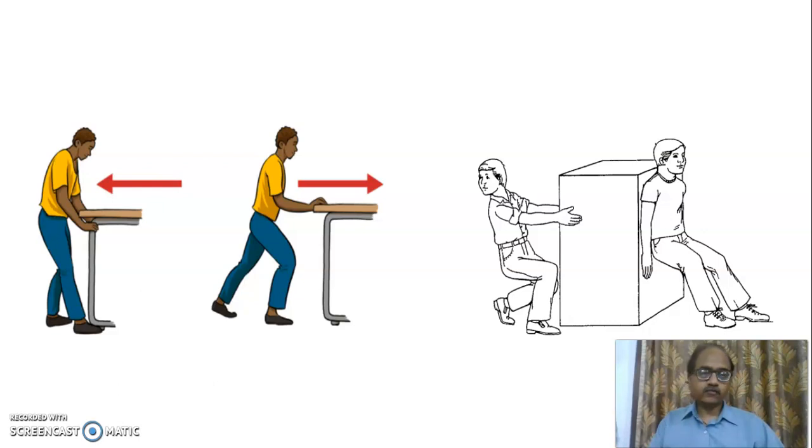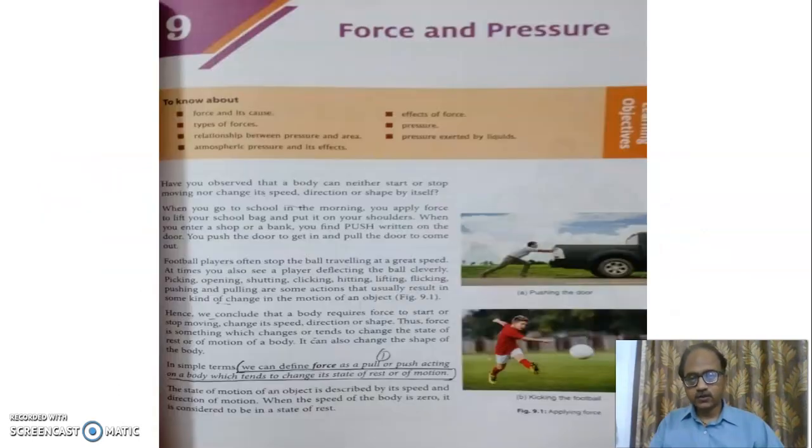In the second figure, the first boy is pulling the box towards him, and the second boy is pushing the box away from him.